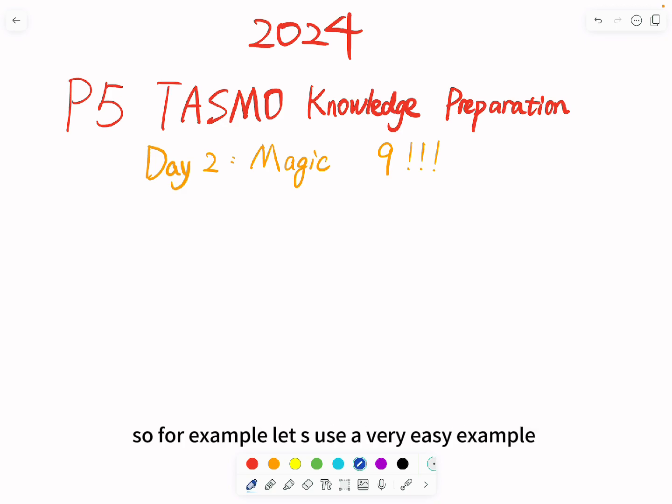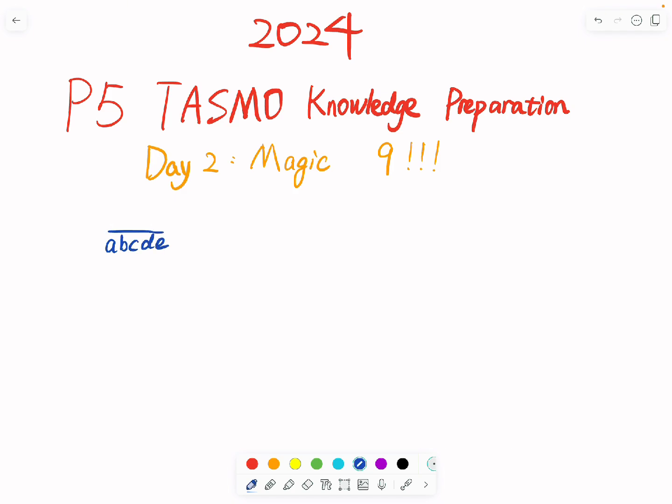Let's use a very easy example, ABCDE, a five-digit number. How can I prove that if A plus B plus C plus D plus E can be exactly divided by 9, then this five-digit number can be exactly divided by 9? Let's use the place value principle to separate it.